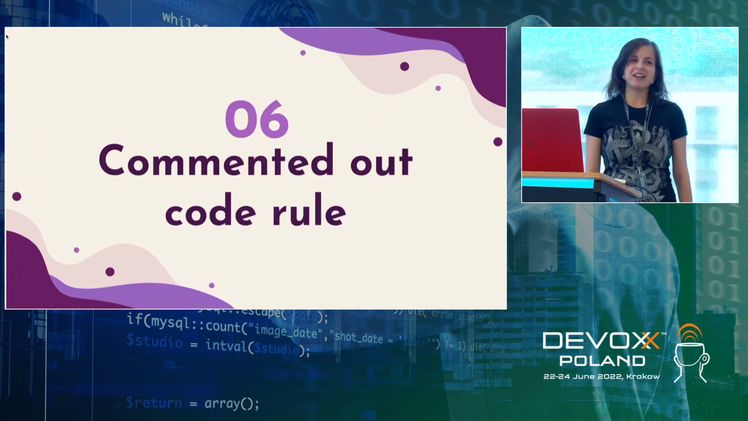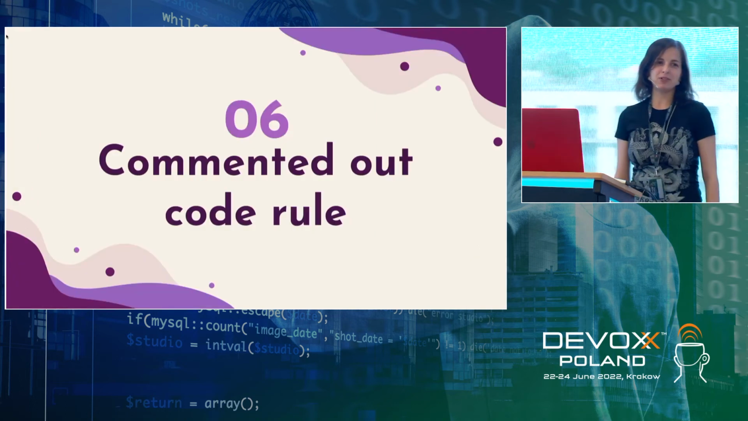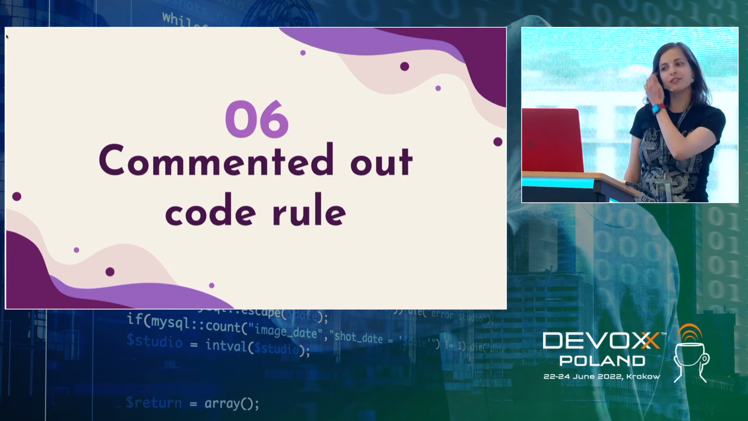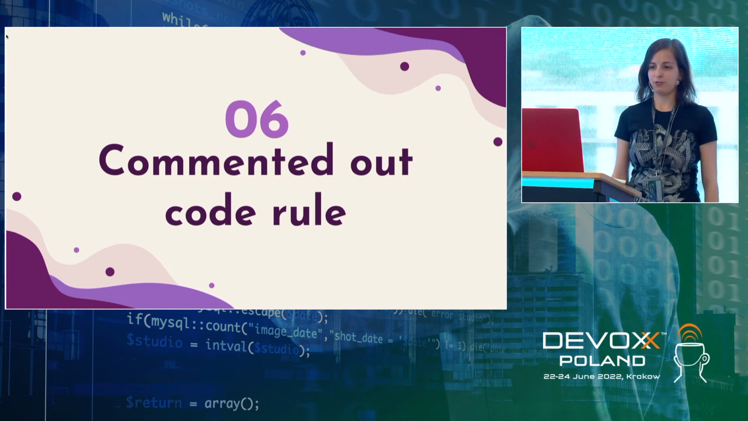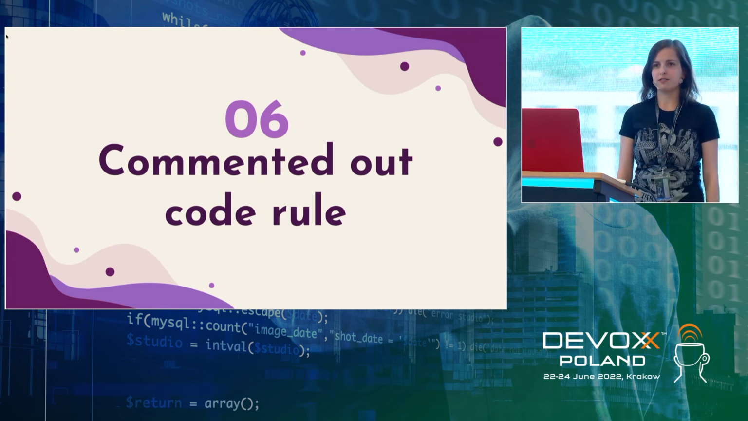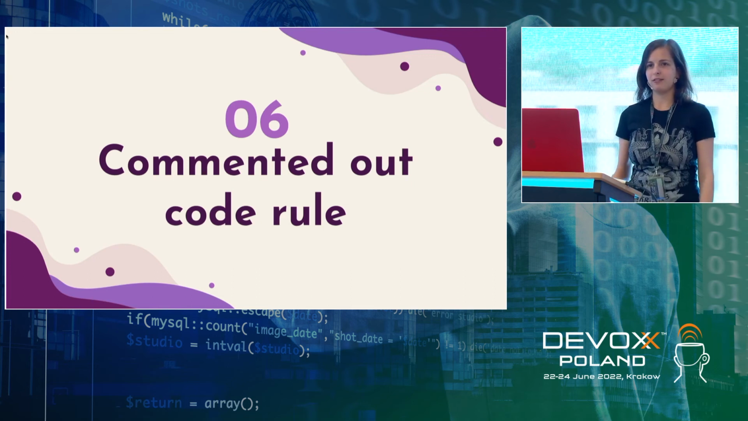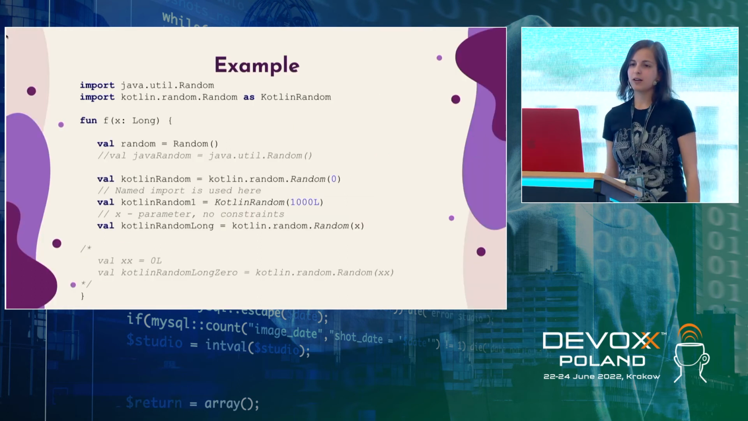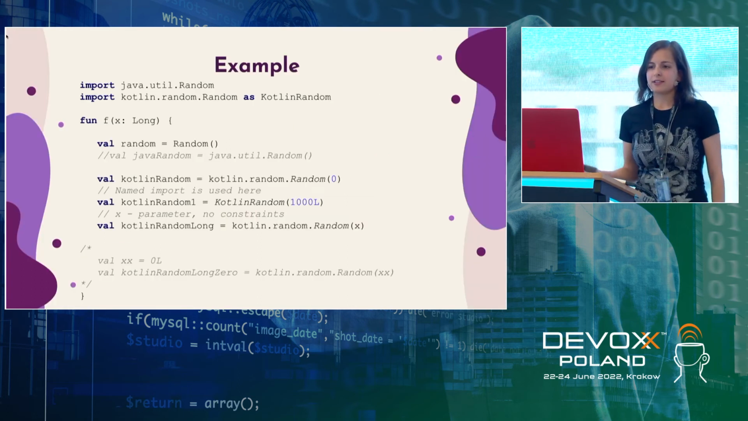But actually, that was a nice idea to find the bottleneck. And the first candidate for the bottleneck was the commented out code rule. After some investigation, we realized that for some reason, this rule takes much longer than all other rules. So why? Let's consider an example.